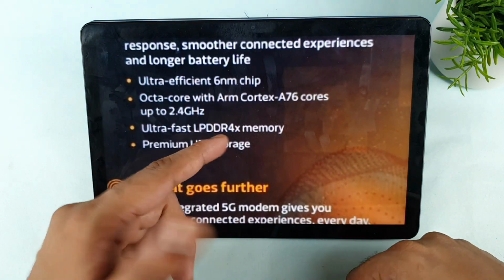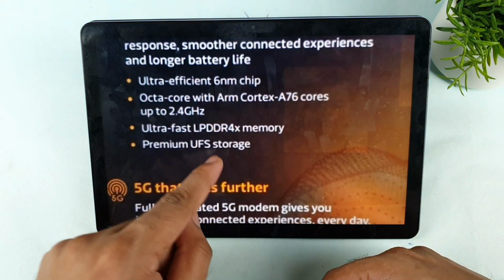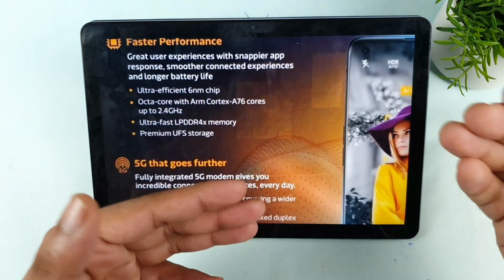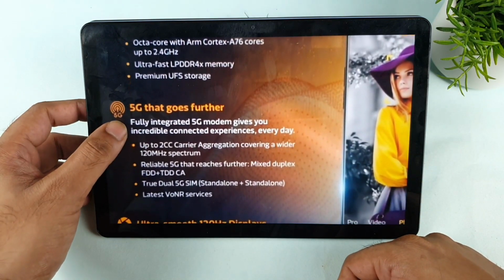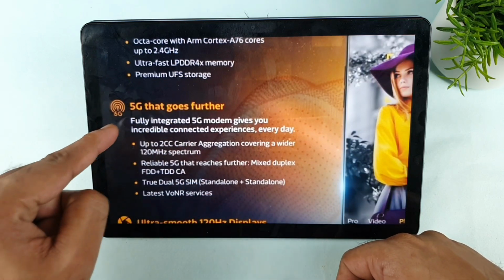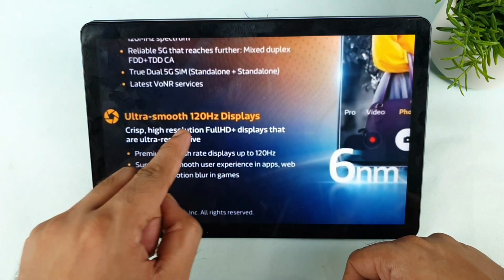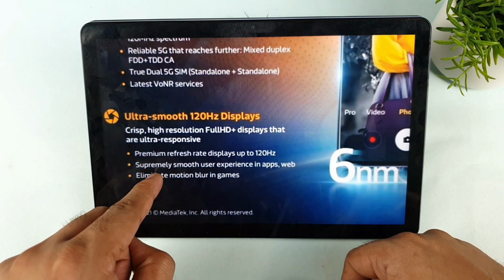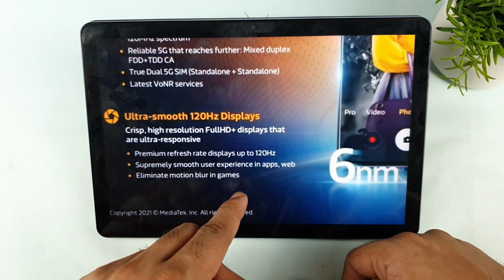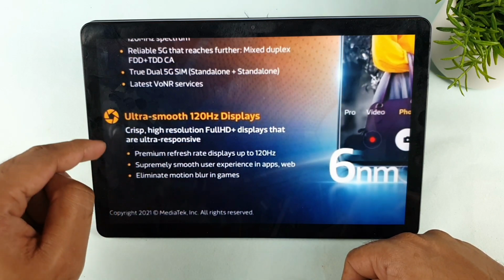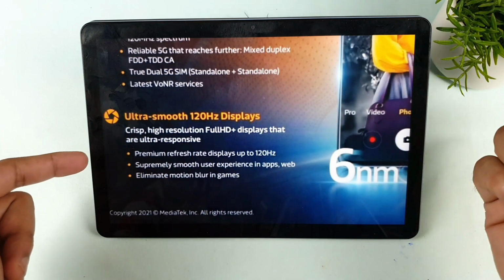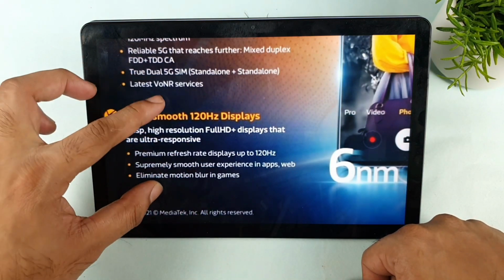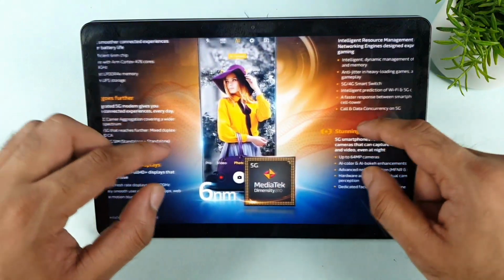And we have LPDDR4X RAM, the same kind, and premium UFS storage. I think the UFS storage may not have changed; maybe it's close to UFS 2.2. Not much change. There are also some details about 5G, and an ultra smooth 120 Hz display: a premium refresh rate display up to 120 Hz, giving a supremely smooth user interface in apps. There is nothing mentioned about auto adjusting of the refresh rate, which was mentioned for the Dimensity 920 chipset. It also eliminates motion blur in games, which they mentioned for the displays.